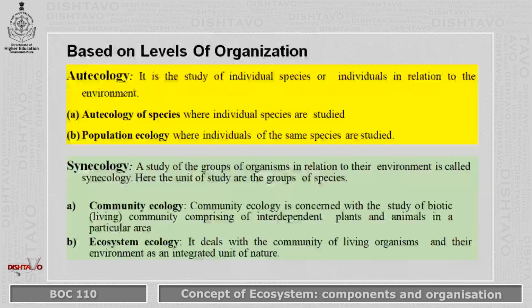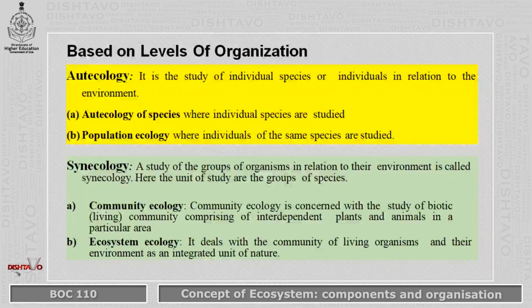Each individual species is studied in relation with the environment. Or we can study it as population ecology, where individuals of the same species are studied together. So entire species, in that species we take each individual. So that is population ecology.